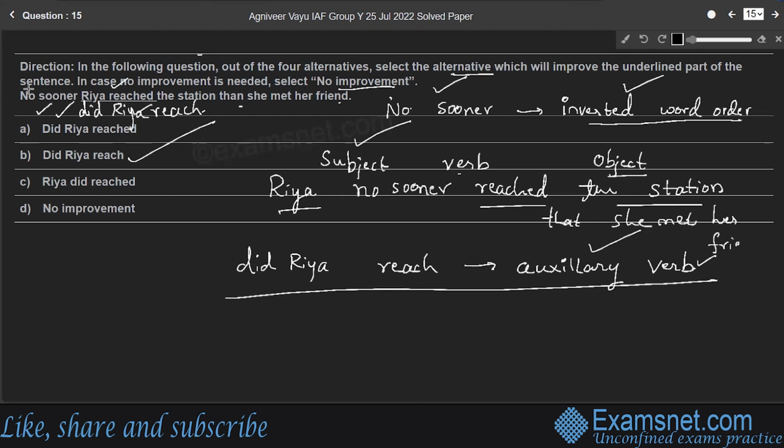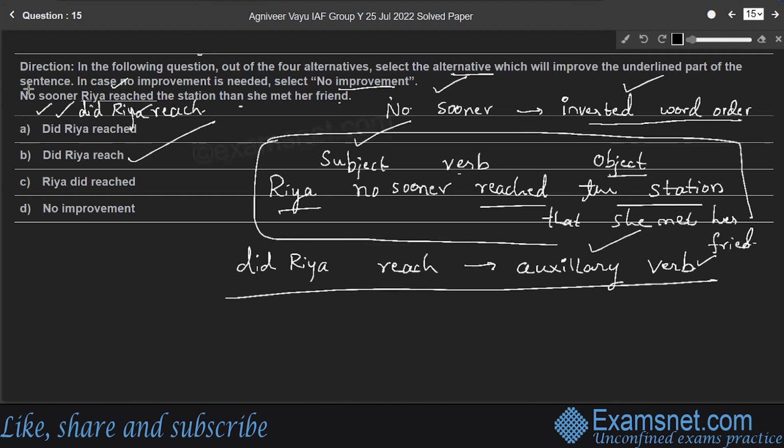Met her friend. Right? So if the format of the sentence is subject, verb and object, no need to use auxiliary verb. Right? Directly we can write the sentence like Ria no sooner reached the station than she met her friend. If a sentence starts with inverted word order like no sooner, we have to introduce auxiliary verb like did Ria reach the station, right? Therefore, option B is the right answer.